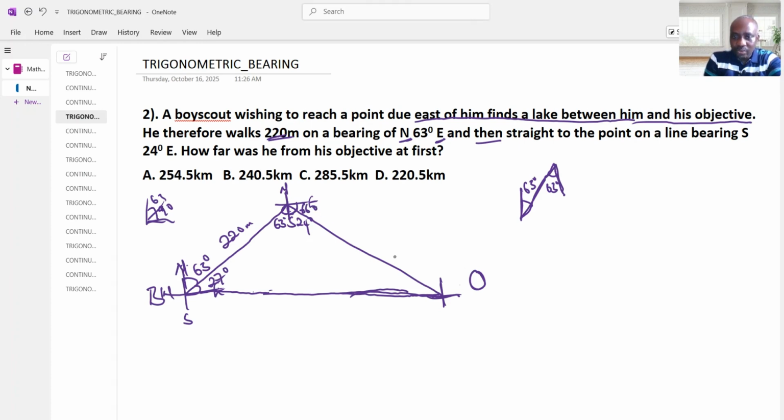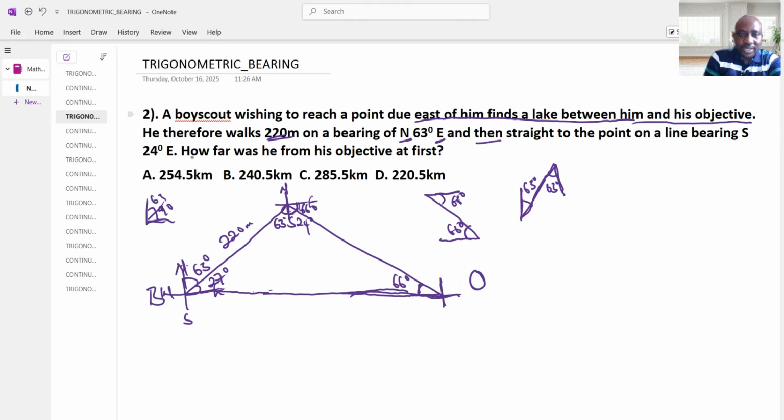This place will give us 66°. If this place is 66°, then this place will be 66°, an alternate angle. Like this, the exterior angle that we have is 66° here, so this one will be 66°.